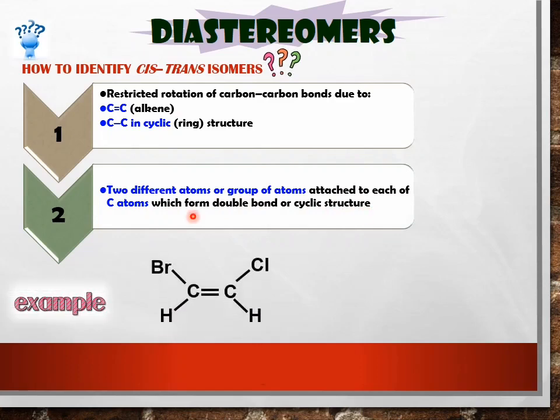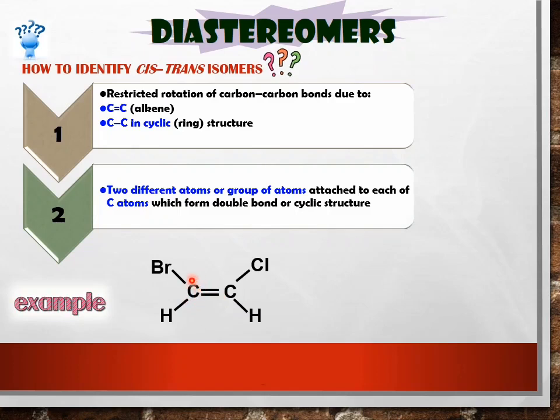So the first example shows you this compound consists of a carbon-carbon double bond. At this carbon-carbon double bond, this carbon and this carbon have restricted rotation, meaning this carbon and this carbon cannot rotate anymore. Alright? And at the same time, this carbon has two different atoms.